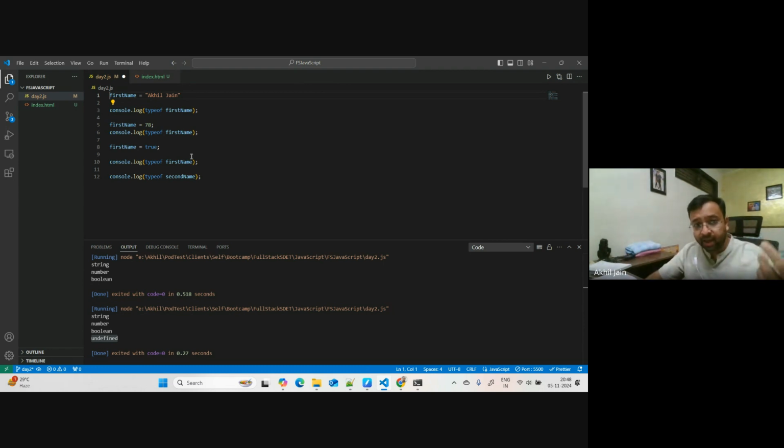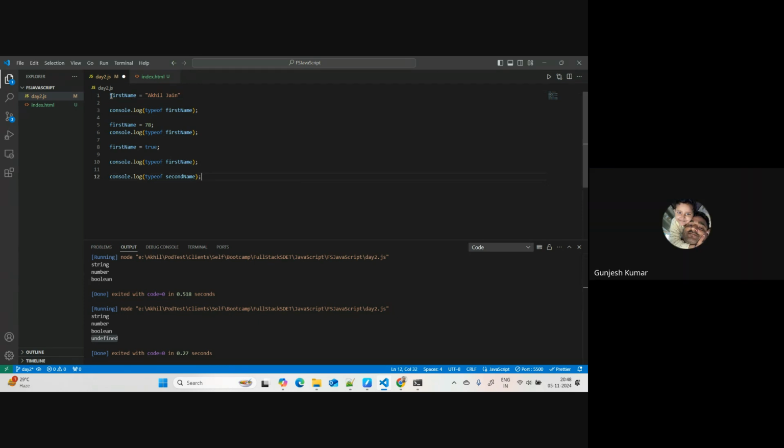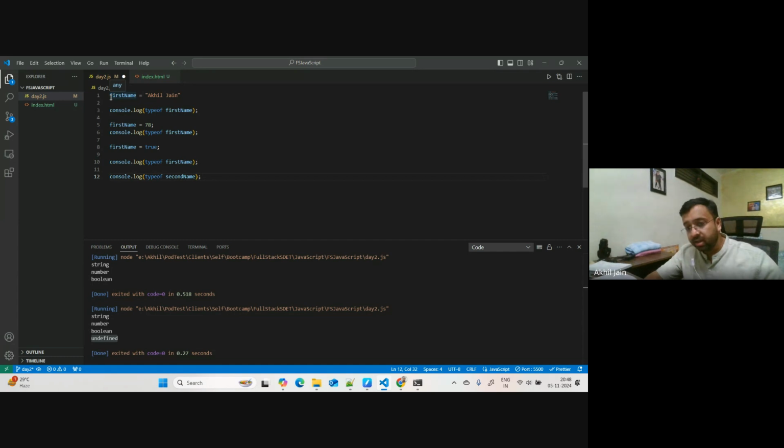Okay. Again, coming to the point I was discussing around the type of error. I think Gunjesh was asking this question, that we will not get the error, but I hope you get the answer, Gunjesh, that this is how you can see the syntax error. Yes, sir. If you're not following the syntax, the basic JavaScript checking which VS Code provides is doing all that part, but it is all given to Node.js when I'm running the file in Node, and that is when things will run. Okay, fine.